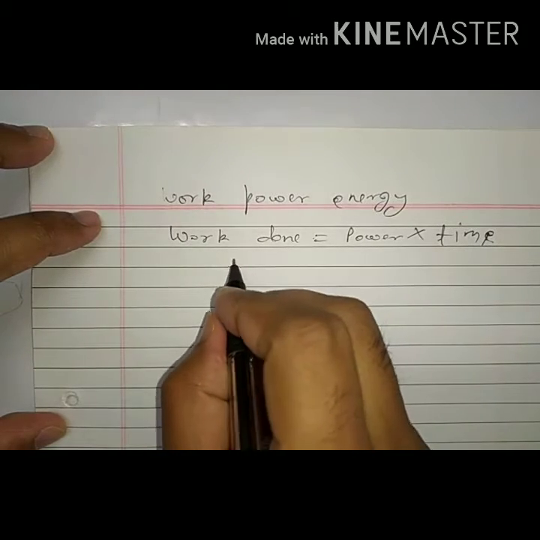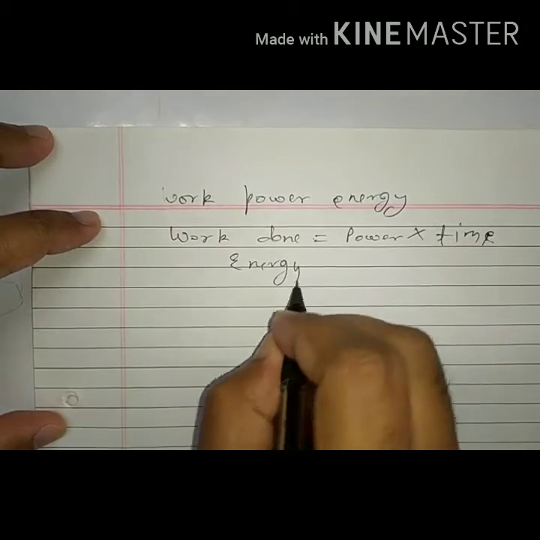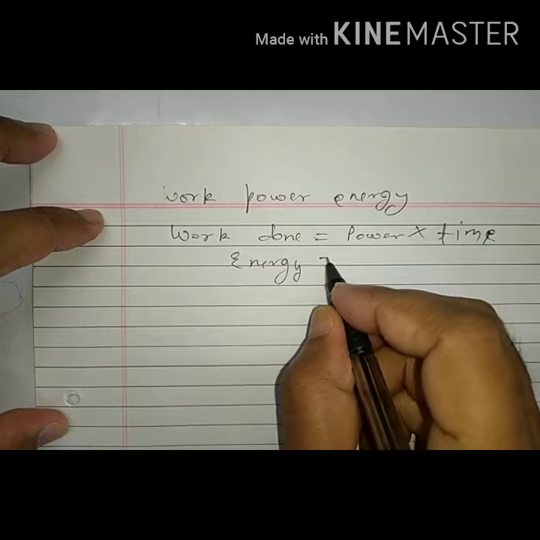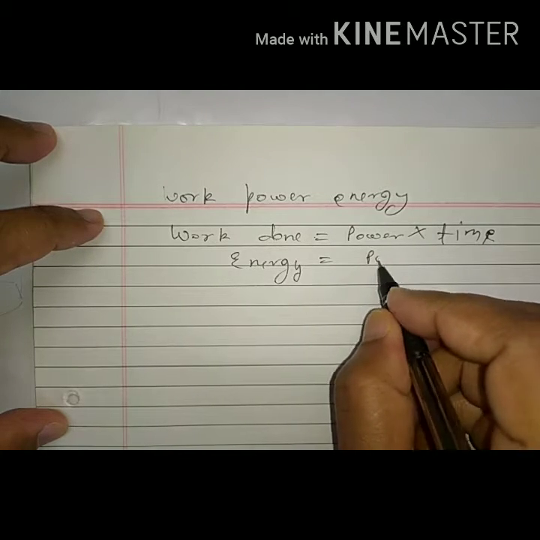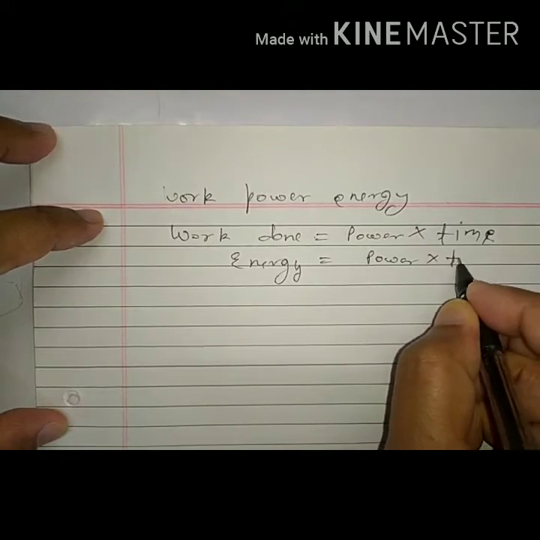Also, energy is also given as work done; work done is nothing but energy, and energy is also power into time.